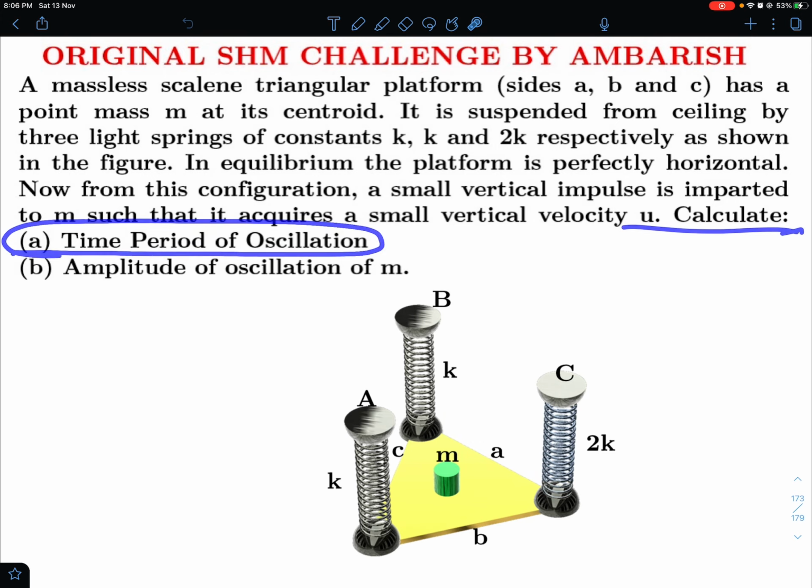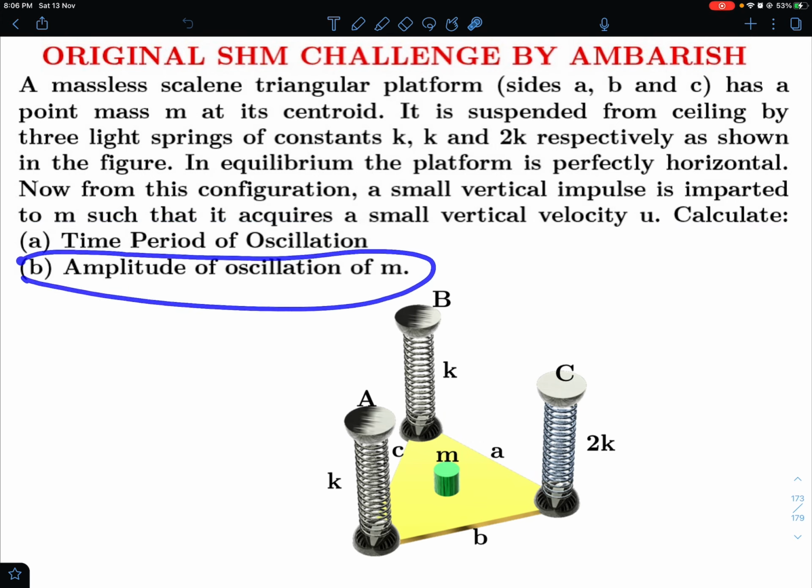So what do we have to calculate? First thing we have to calculate is the time period of oscillation, and second thing we have to calculate is the amplitude of the oscillation of m.